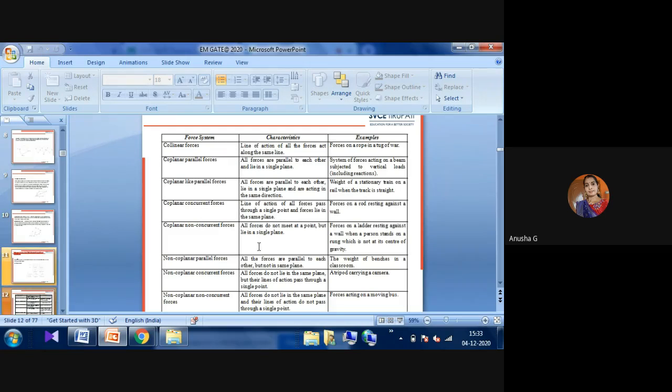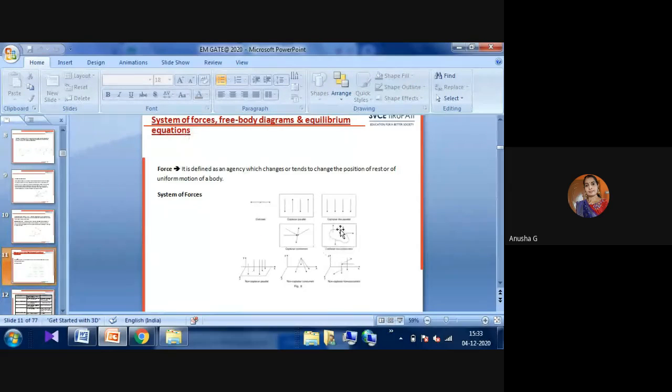Coplanar non-concurrent forces are those where the forces do not meet at one point, but they lie in a single plane. The main example for this is forces on a ladder resting against a wall when a person stands on a rung which is not at its center of gravity. Here you can observe the diagram. This one is coplanar concurrent forces. This one is coplanar non-concurrent forces.